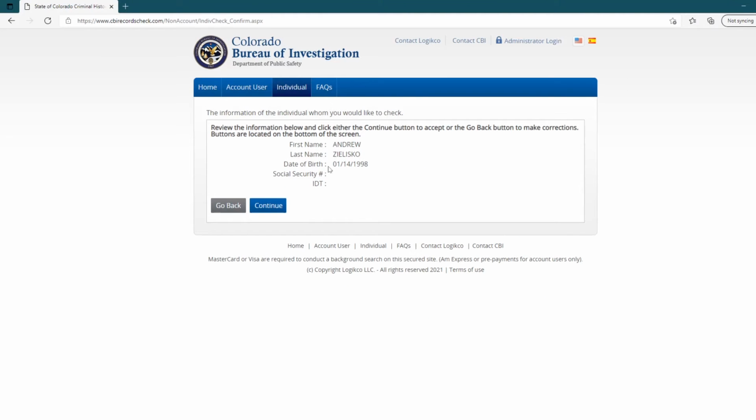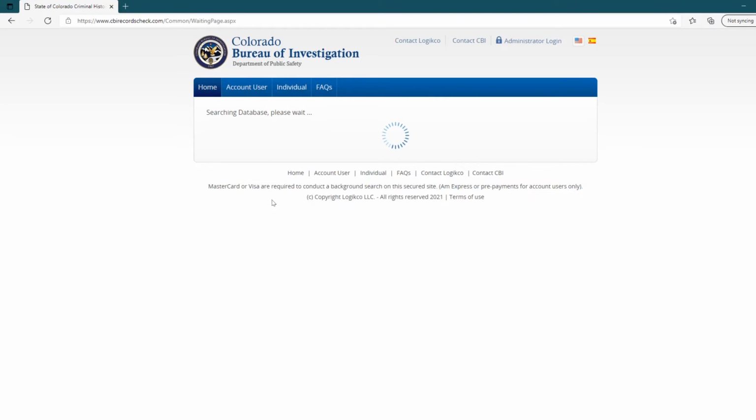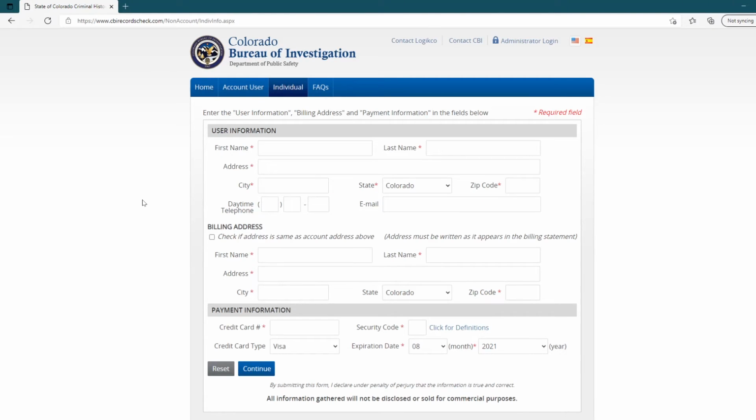So now we have it all here. We have the date of birth and the social security number if we entered it, and now we're going to hit continue. Still not going to charge us because I don't have my credit card or debit card information in. So now in here we have to put in all of our information, and I'm going to do that off screen. You don't need to see all of my personal information, and I will be right back after I click the continue button and after it has charged.